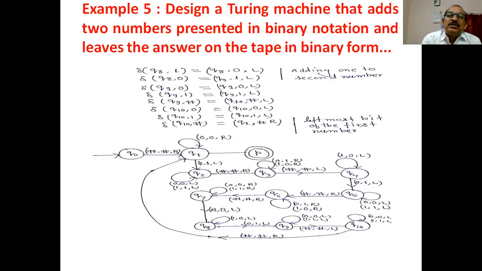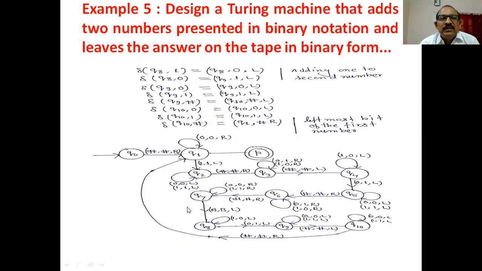If the first number is not 0, then you take the complement of the first number. Next, add 1 to the binary number. Next, again take the complement of the number. Skip the first part, go to the next number, add 1 to the number. Okay, and repeat this process.